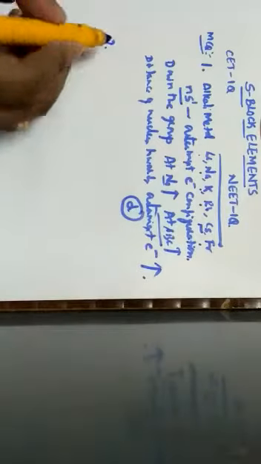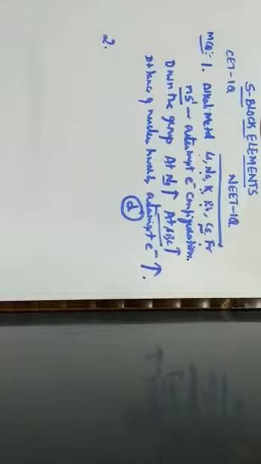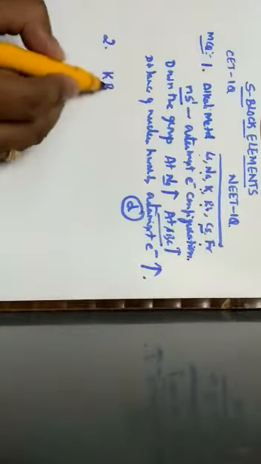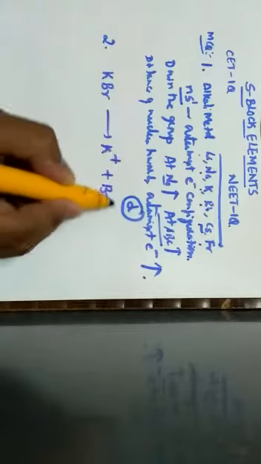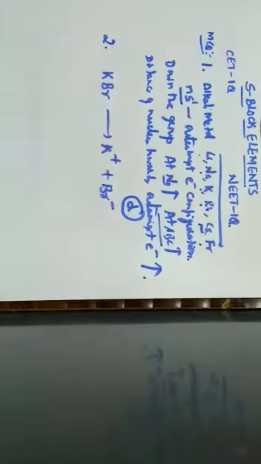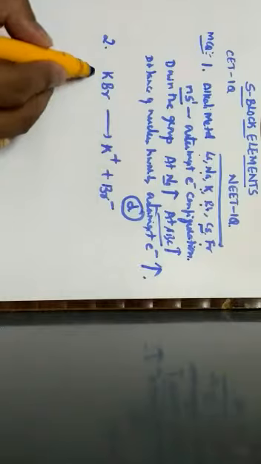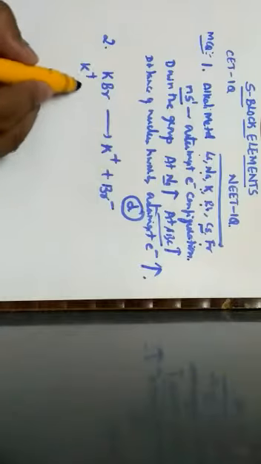Next one, question number 2. When KBr is dissolved in water, K+ ions are... Here, when KBr undergoes ionization, it forms K+ as well as Br- ions.